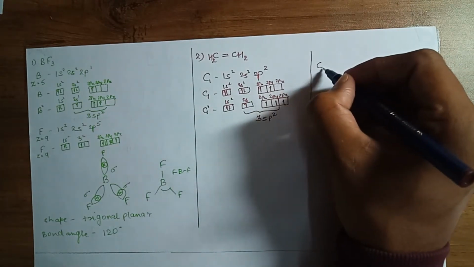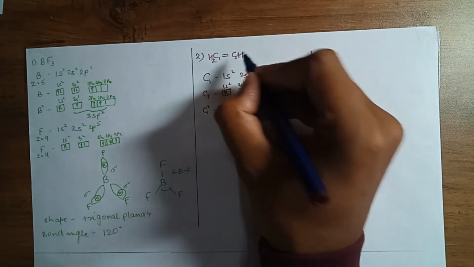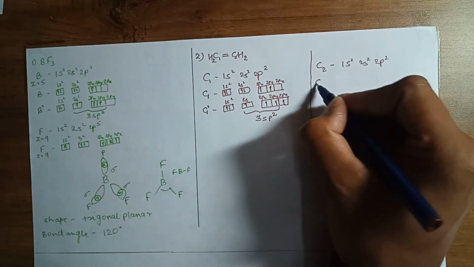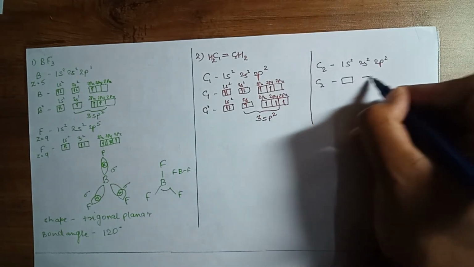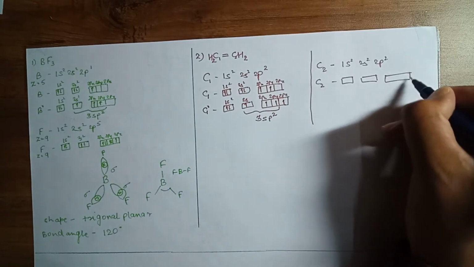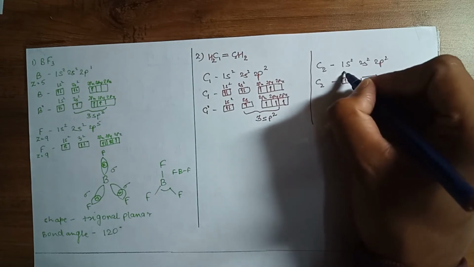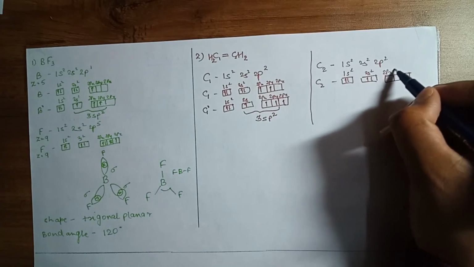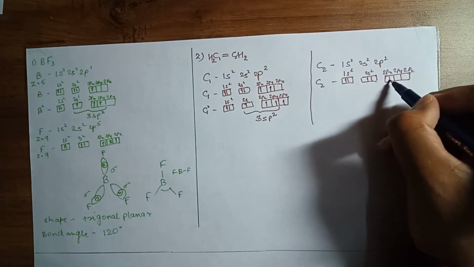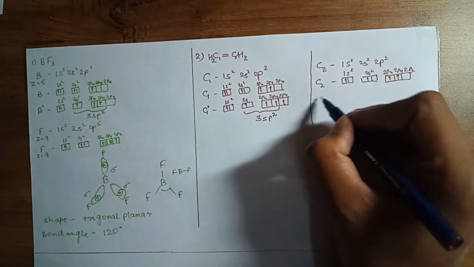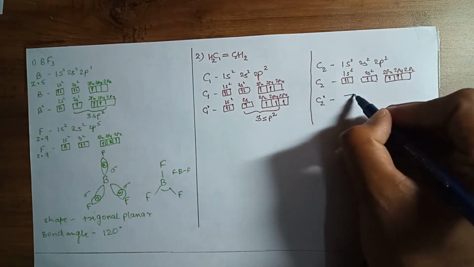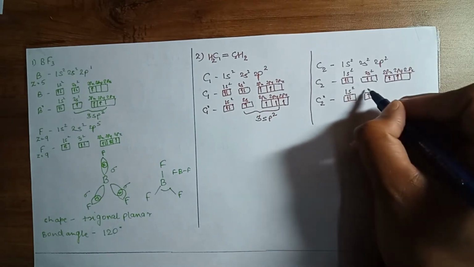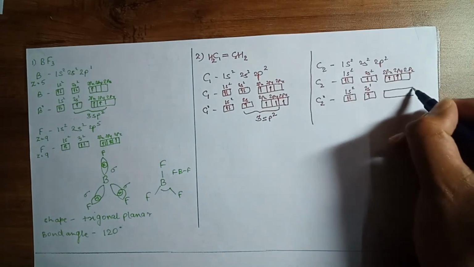The same process will take place in the second carbon also. Let me name this C1. This is my C2 carbon. In the same way, 1s2, 2s2, 2p2 for C2. After getting some energy, the carbon atom will get excited, as a result of which an electron from the 2s orbital will jump into a 2p orbital.